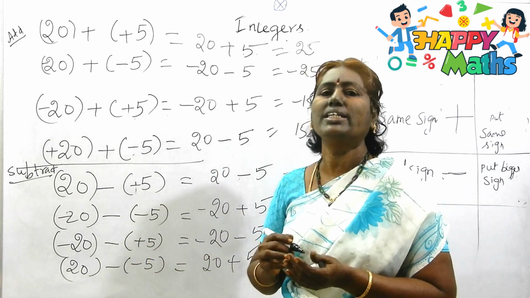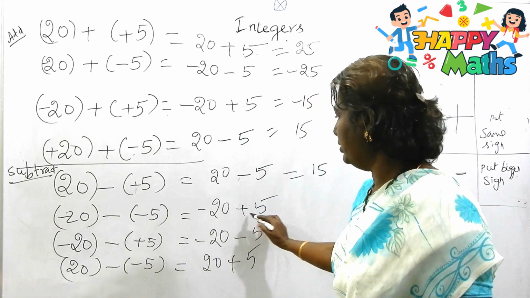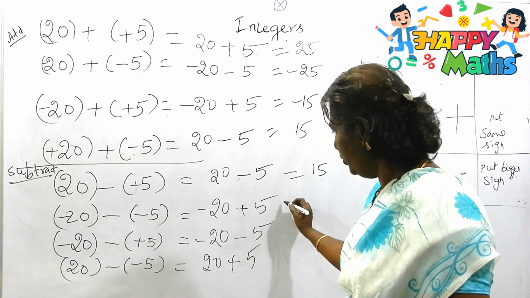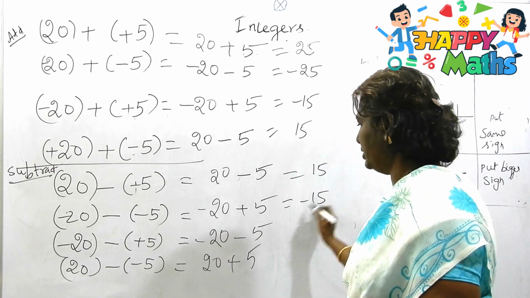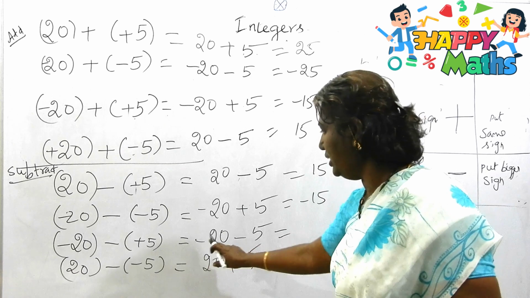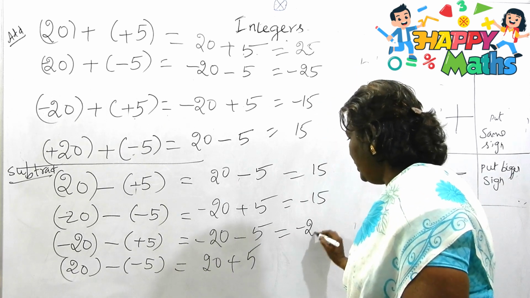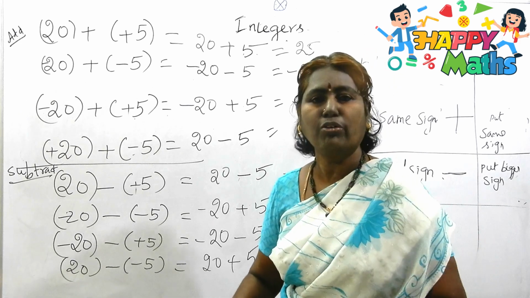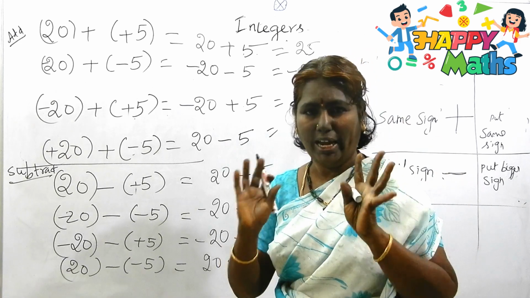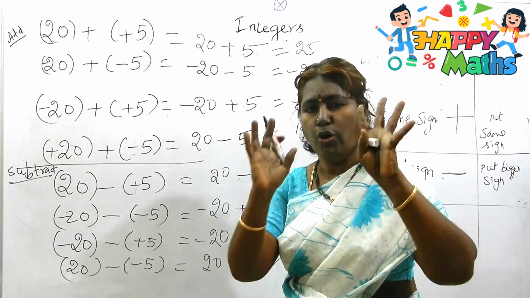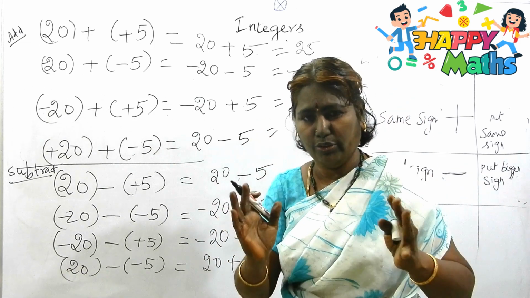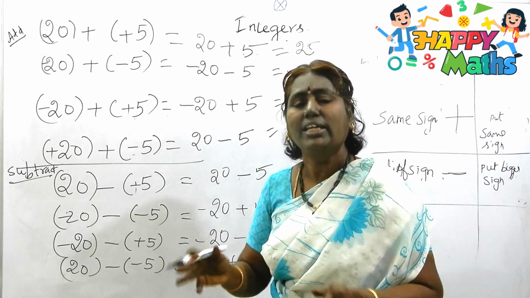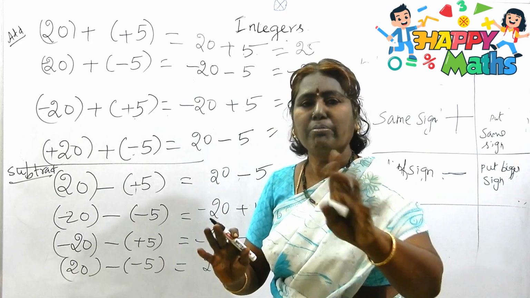So you have to understand one thing. See here, same and different sign, no? Different action means, what I told you in addition and subtraction, you have to subtract and put the bigger number's sign. Same sign, you have to add and keep the same sign. When you add, same sign only. When you subtract only, the problem arises. When you do the addition action, what sign you get? Same sign only. When you have different signs, different action, that time when you subtract, you take the bigger number's sign.